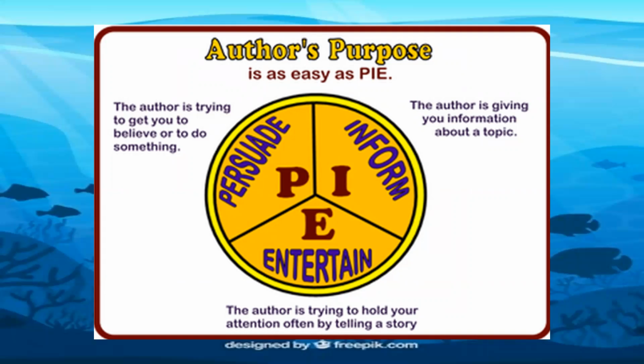Remember, with persuade, the author is trying to get you to believe or to do something. When the author is informing, the author is giving you information about a topic, and with entertain, the author is trying to hold your attention, often by telling you a story. Don't forget, author's purpose is easy as pie.